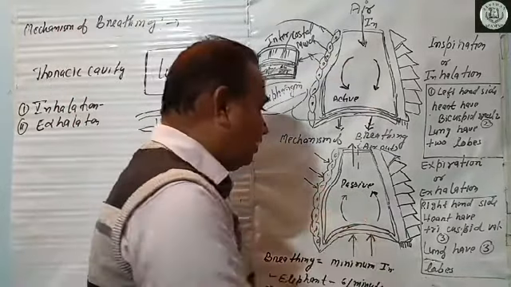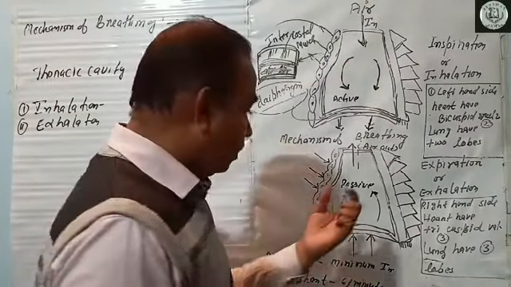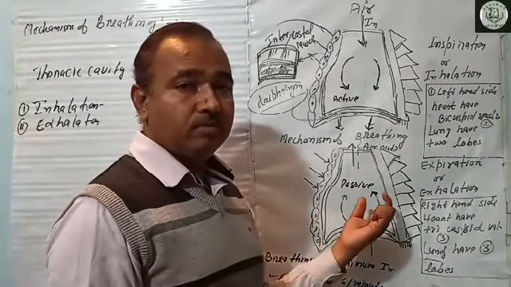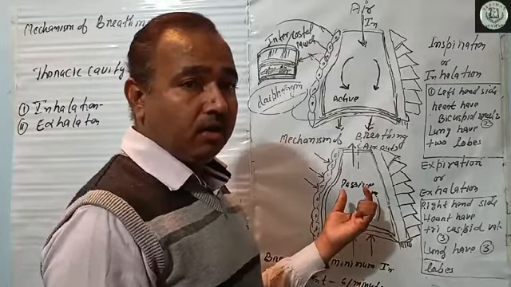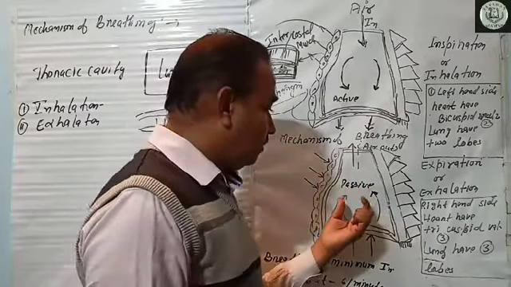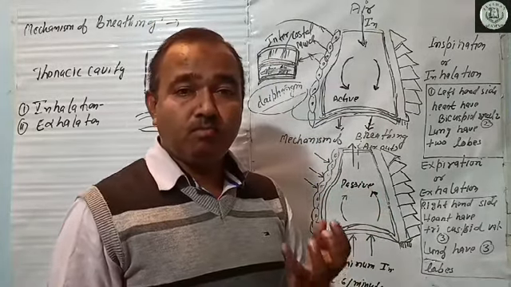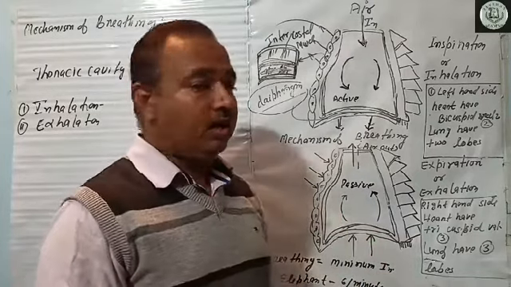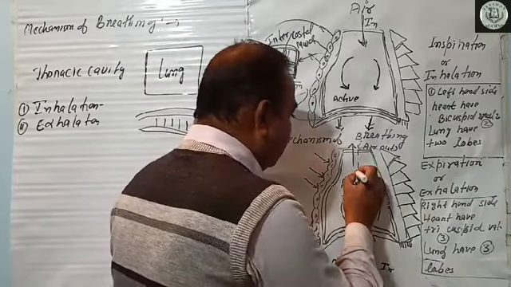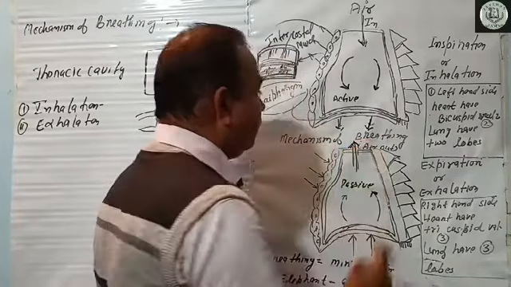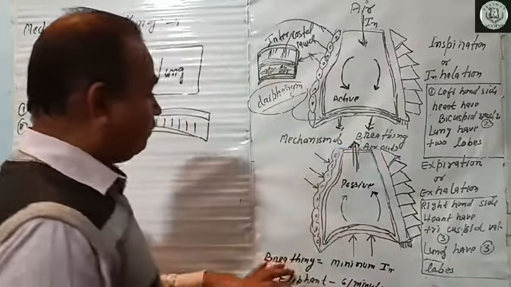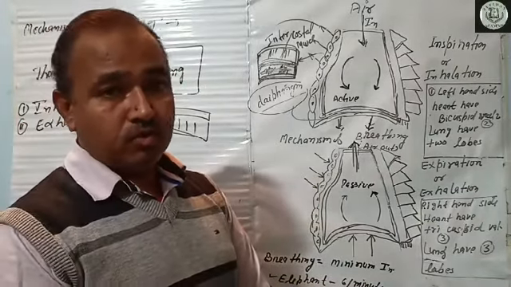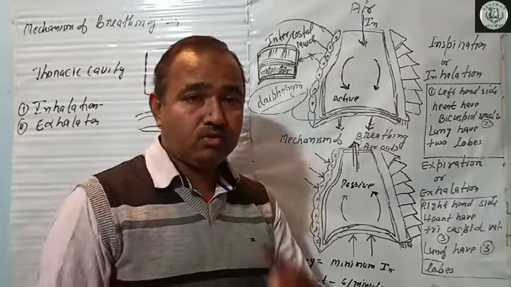It also creates pressure to reduce the volume of the lungs. Here, intrapulmonary pressure is more than the atmospheric pressure, and finally the air is expelled out. The process of expiration is completed.